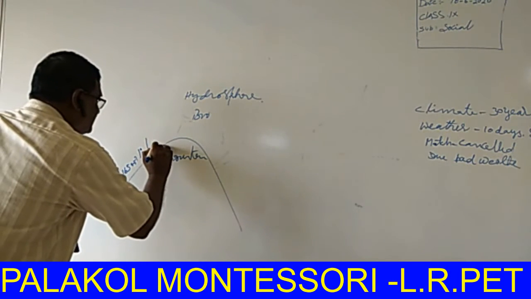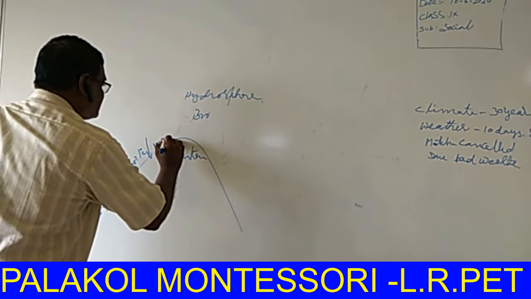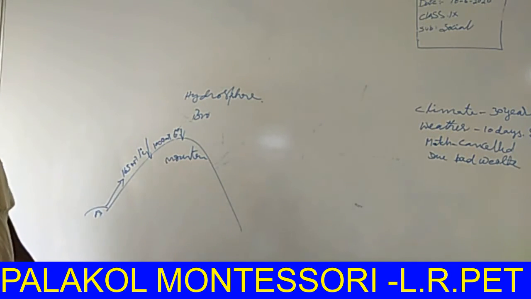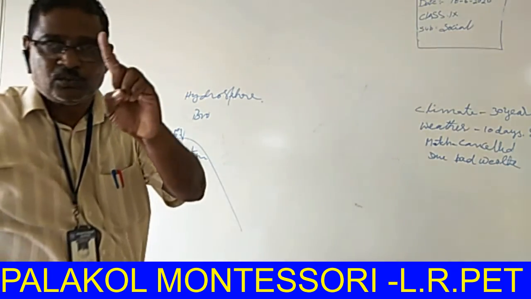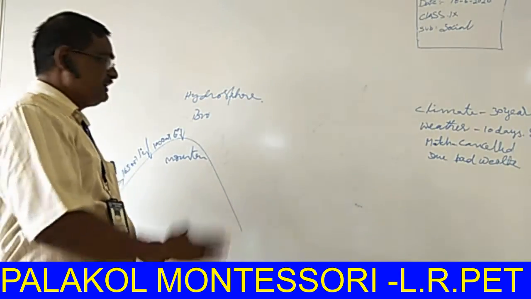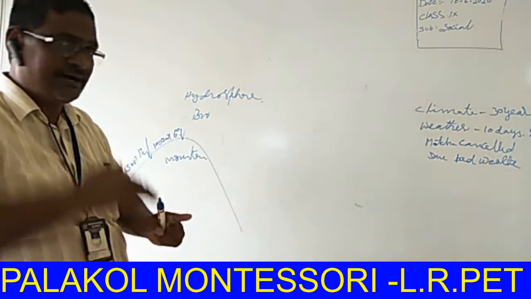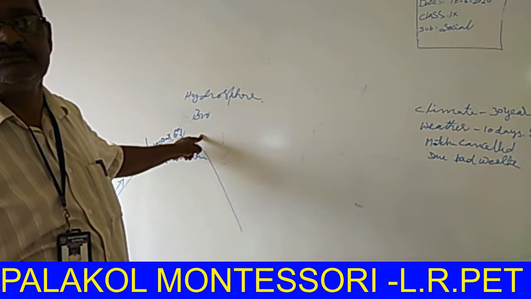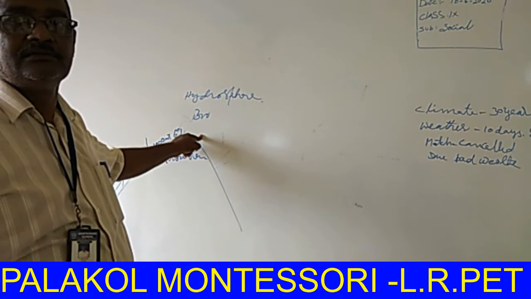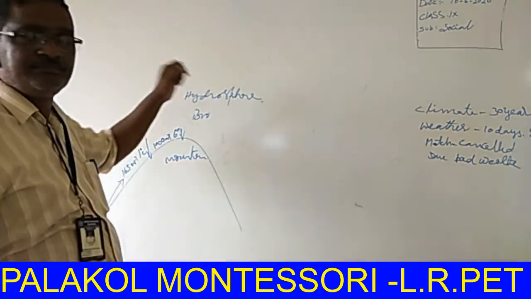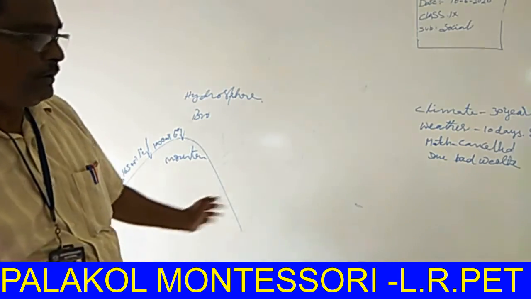For every 1000 meters, 6 degrees will decrease. Because of this principle, the summer resorts are constructed on the top of the hills only. That is the main reason. In the atmosphere, all the things change.